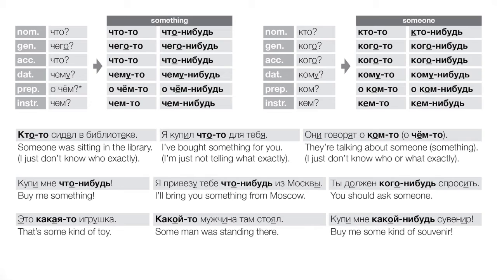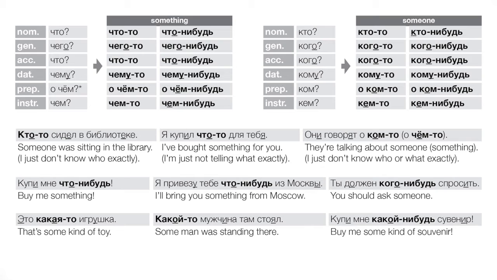Okay, as we discussed on day 79, we do have two question words, какой and чей, that are adjectival. They decline as well. They have adjectival endings. And so same thing here today, right? We would use the appropriate case form for these adjectives and just tack то or нибудь onto the end. Okay, for example, это какая-то игрушка.